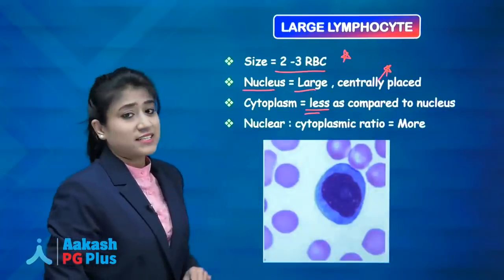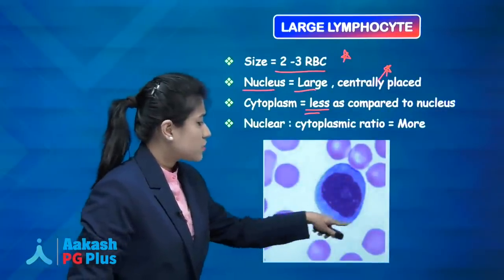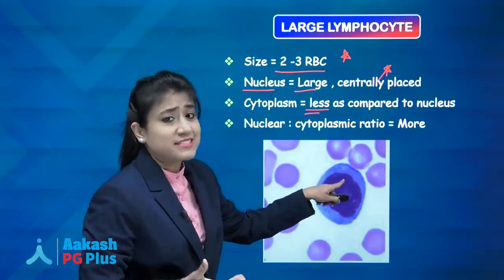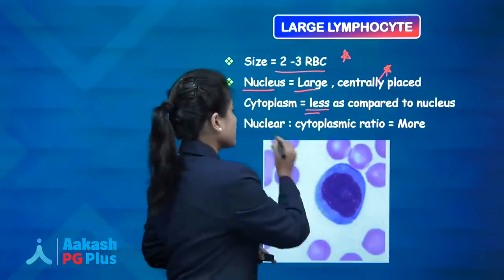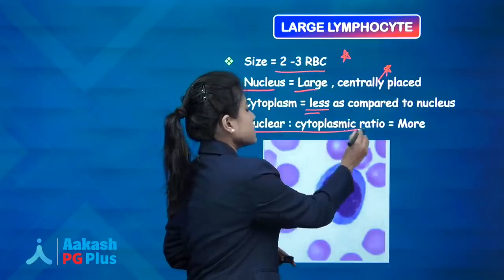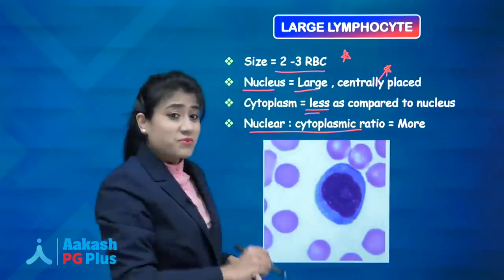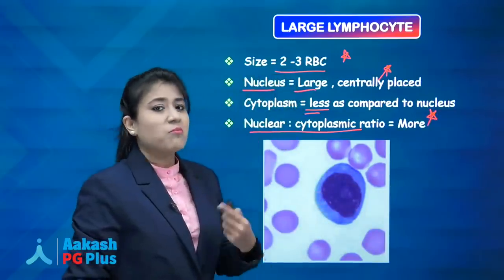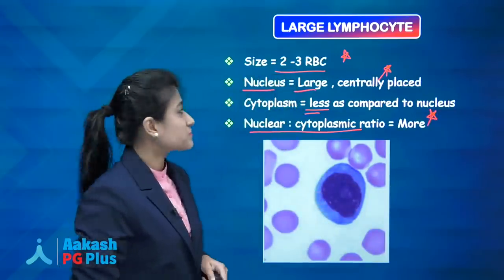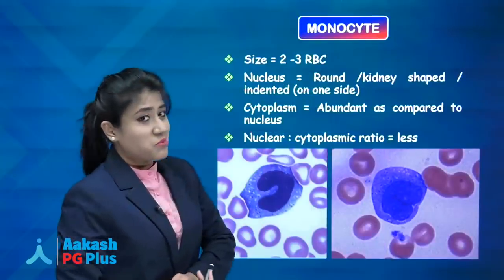In the large lymphocyte again, the nucleus is occupying more portion of the cell as compared to the cytoplasm of the cell. So here you can say that the nuclear cytoplasmic ratio for large lymphocyte is more. Why? Because the nucleus is occupying more portion of your cell. Now what about the monocyte?